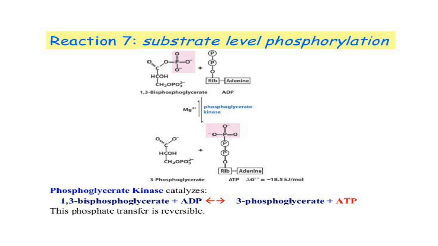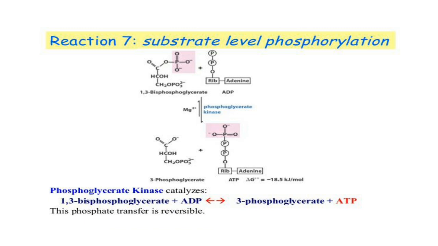Next reaction is substrate level phosphorylation. In this step, a high energy phosphate group is transferred from 1,3-bisphosphoglycerate to ADP.